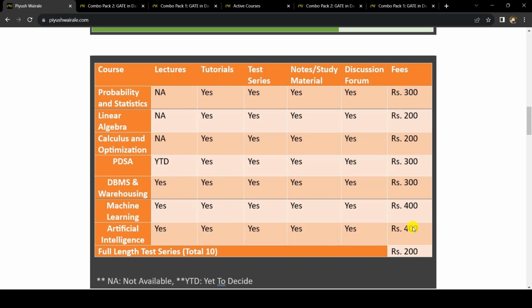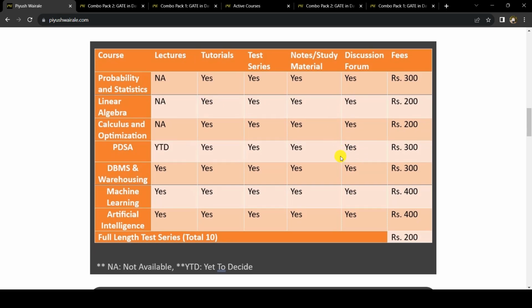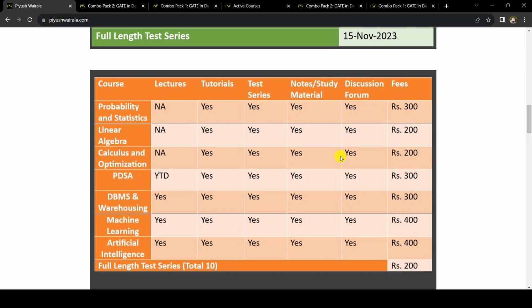You are paying this amount for the test series and study materials. Lectures will be available on YouTube. The tutorials will be part of the course, so they will be private and will not be available on YouTube. So that is the case, and the discussion forum is there. Okay. Now this is about the fees.